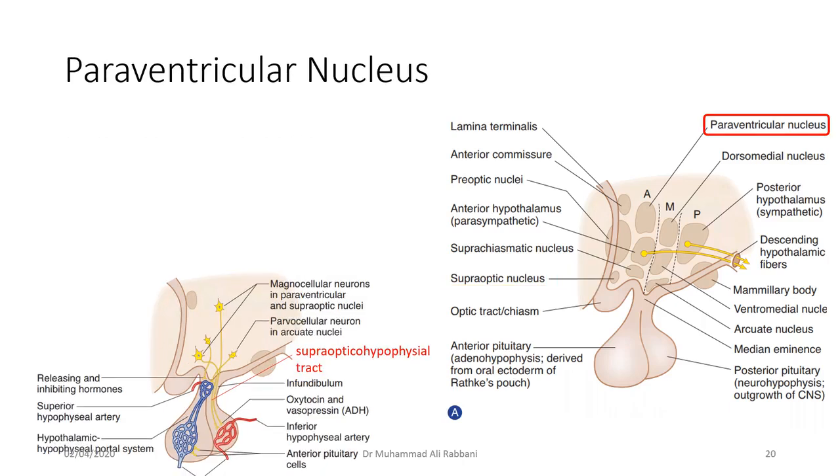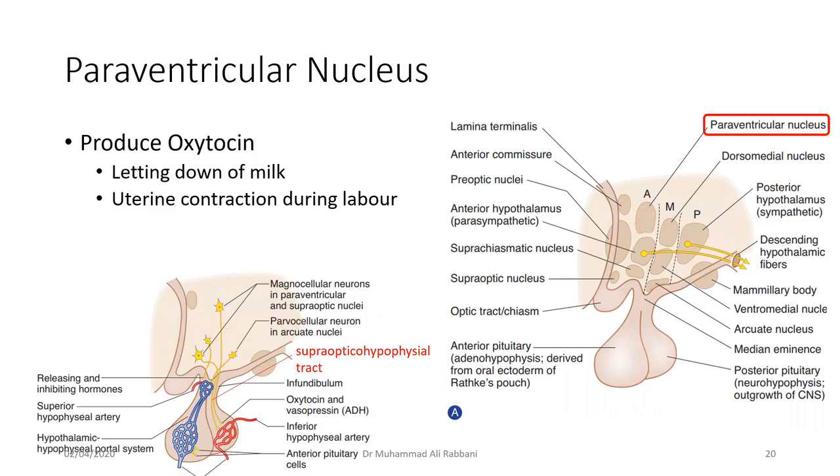Then there is the paraventricular nucleus. It is also present in the anterior region here. Paraventricular, its name indicates it is just adjacent to the third ventricle. It is shown here. It produces oxytocin. There is a long detail of oxytocin when you go into endocrinology, but we are not going to do that here. It helps in the letting down of milk, meaning that myoepithelial cells present near the nipple help push out the milk already collected in the lactiferous ducts, and it helps in uterine contraction during labor.